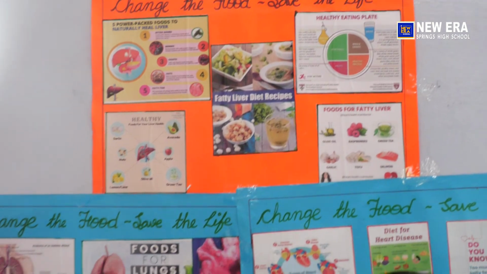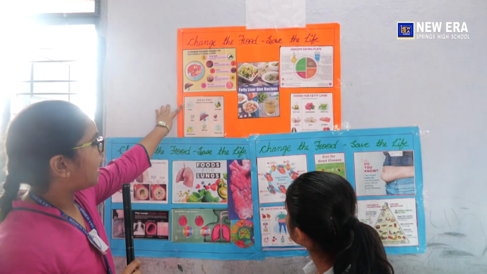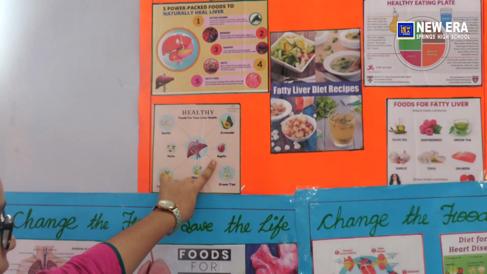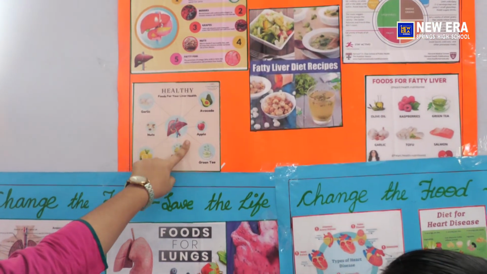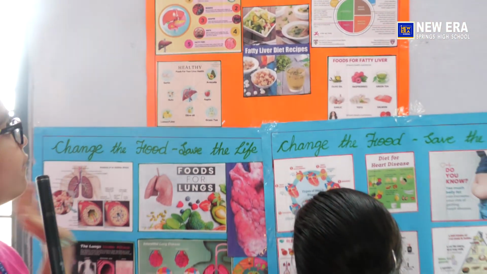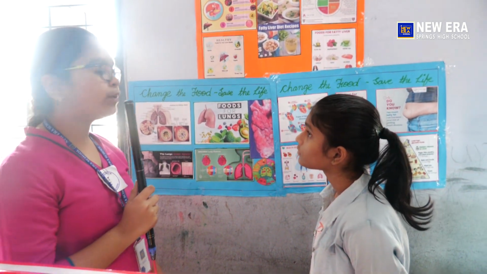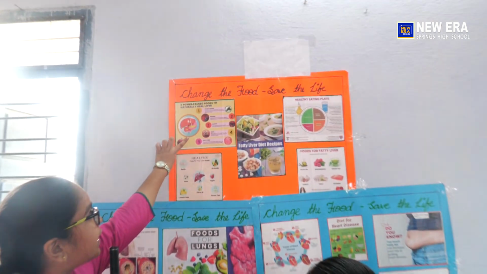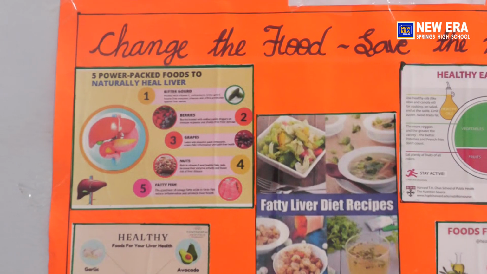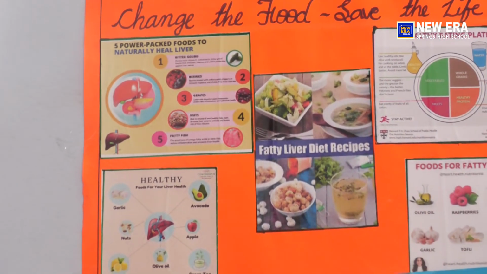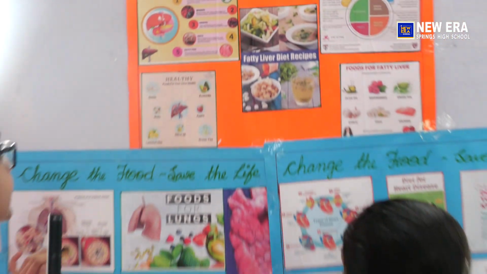And we have to eat some of these foods like garlic, nuts, lemon and lime, olive oil, green tea, apples and avocados for our healthy liver. And five power-packed foods to heal the liver naturally if you have any liver diseases. Bitter gourd. Eating bitter gourd will make sure that no gland is being spoiled due to any liver diseases.